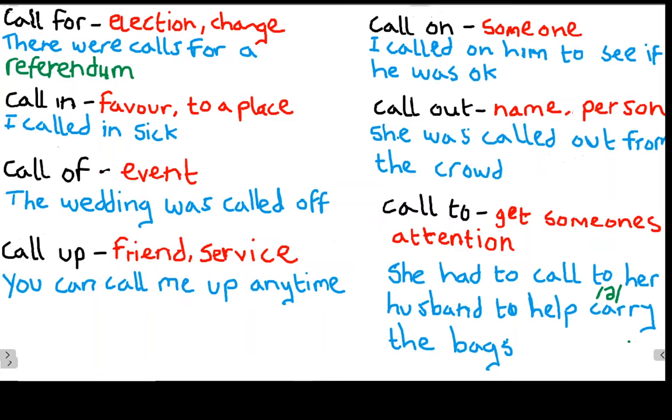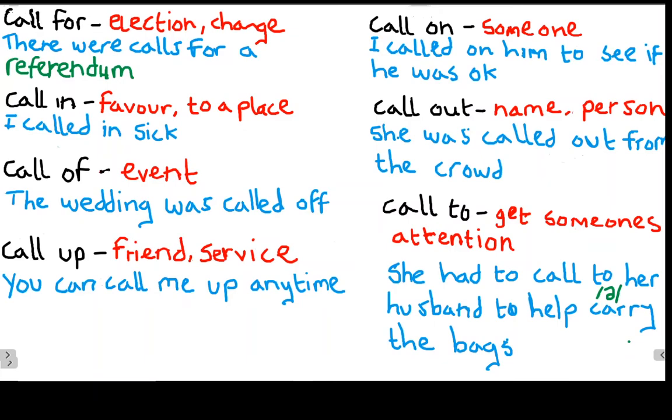So let's take the first phrasal verb, call for. What does this phrasal verb mean? Well, one common meaning is when something has been made necessary. A situation has come up and we have to do something. Perhaps you've heard the phrase, desperate times call for desperate measures. What does this mean? It means because things are difficult, desperate times, it has become necessary to take desperate measures or do things which perhaps we normally wouldn't do. So that's one meaning of call for.